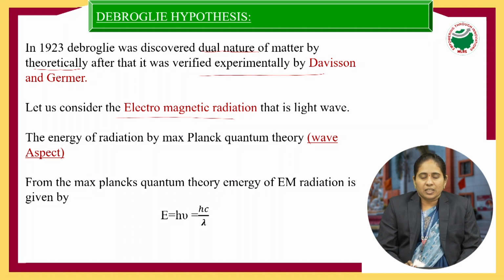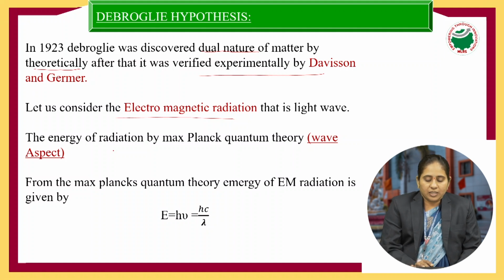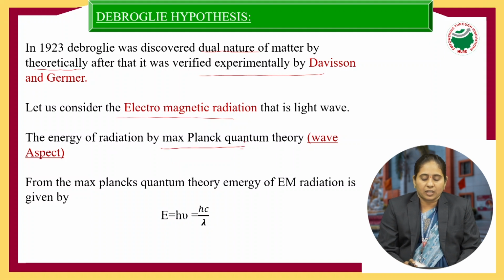Electromagnetic radiation is simply the light wave, which de Broglie took to prove that matter has dual nature. Electromagnetic radiation has dual nature, that is wave aspect as well as particle aspect. So how does it act like a wave, and how does it act like a particle?